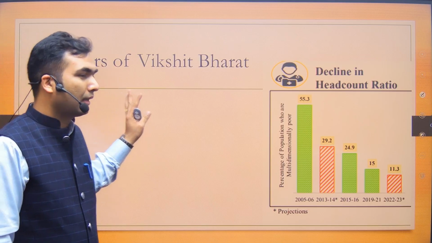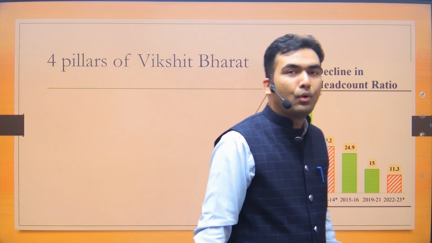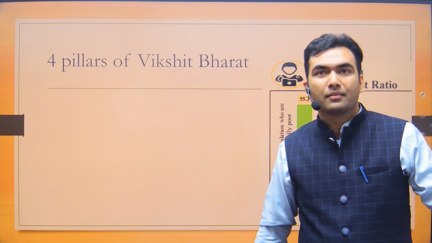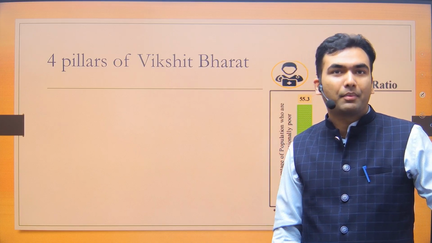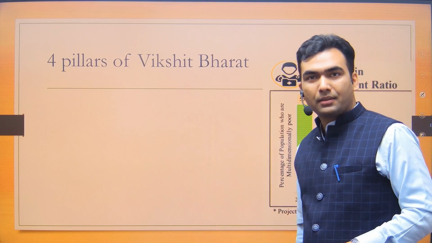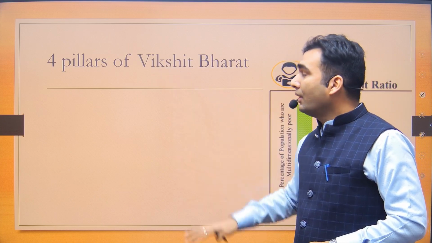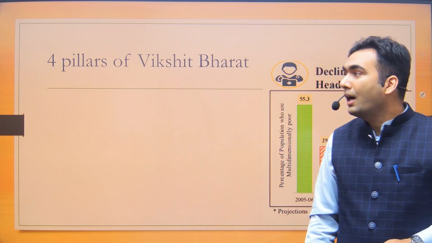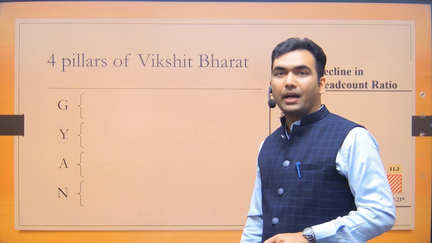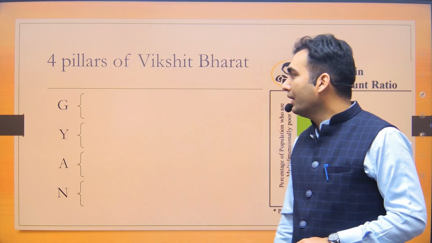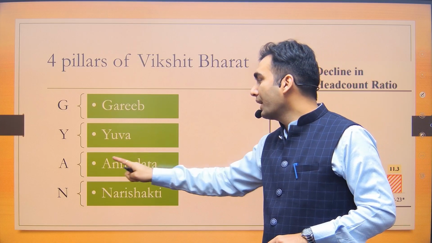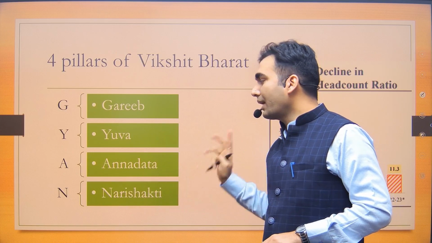Next thing, the government is saying that there are 4 pillars of Viksit Bharat. Already we are saying that we are in the Amrit Kal. We are going to be a Viksit Bharat, developed nation, very soon. So the government is saying that there are 4 pillars. And these are called 4 new castes of the country, which are denoted by an acronym GYAN. Okay. G for Garib, Y for Yuva, A for Annadata, N is for Nari Shakti.